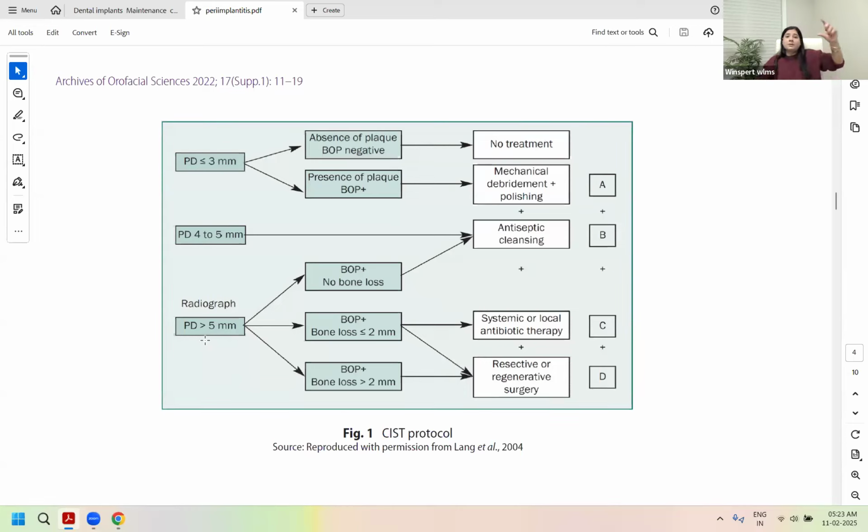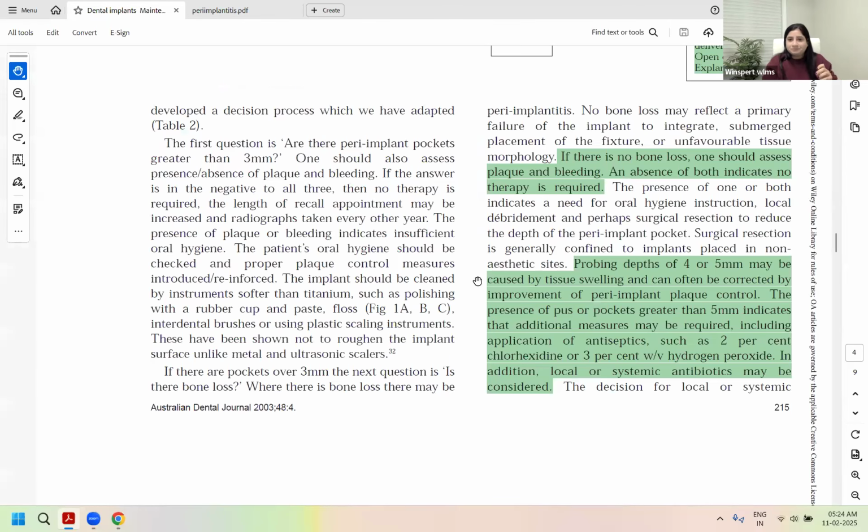Because imagine if your pocket was 6 mm but no bone loss, right? So that is just your mucositis and gingival overgrowth. Simply, you don't even have to do any gingivectomy or any removal of excessive gingiva. Simply, mouth rinses will cause the reduction in the depth. Clear for everyone? Yes or no's, please? So even if you have 6 mm, right? All right. So let's see what is the treatment that you may give.